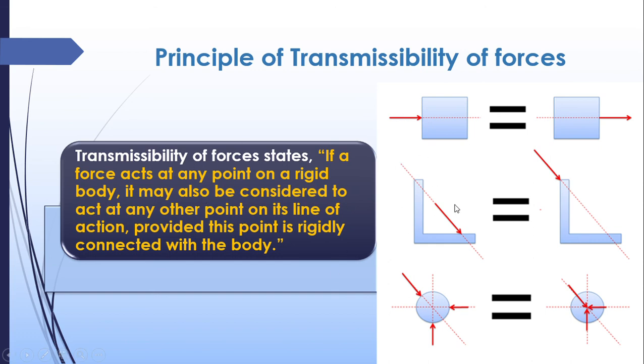Here the force is acted at this point, the same force will be acting at this point too. Here the force is acting at this point or along this line, at every point the same force will be acting. Force is acted at this point also, along the line the same force will be acting. This point also, along the line the same force will be acting. So this is known as the principle of transmissibility of forces.